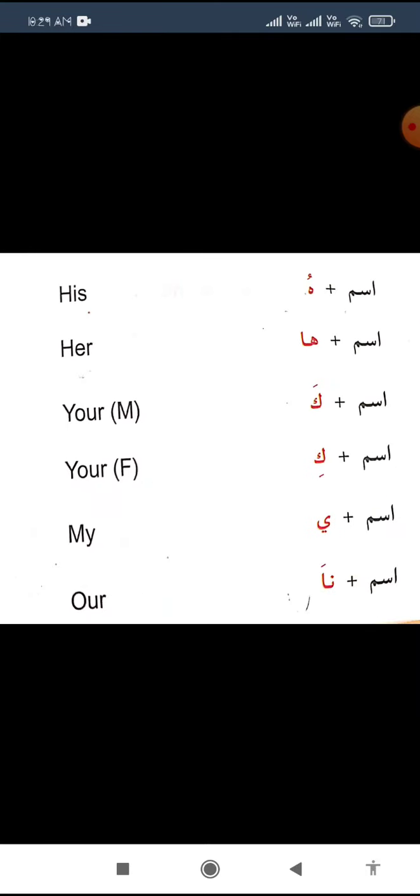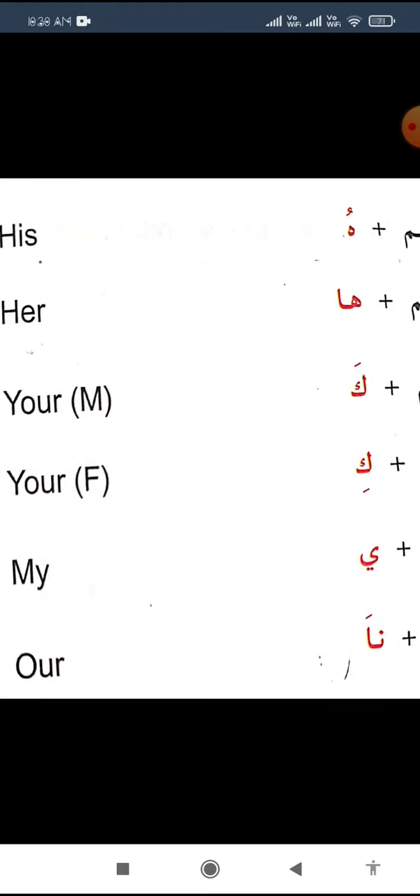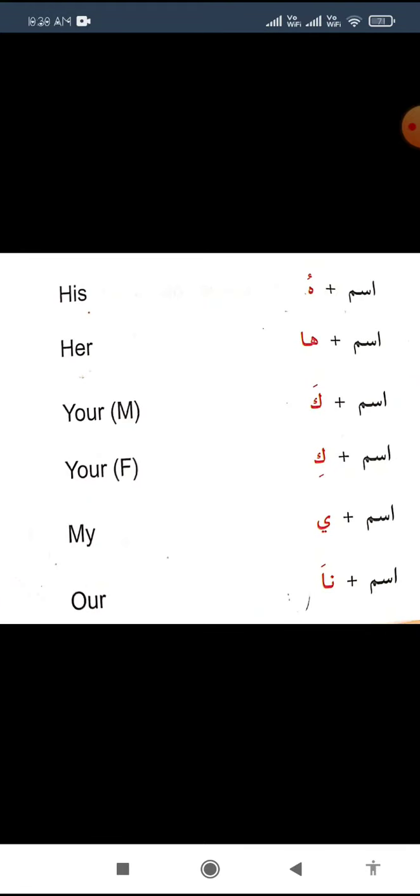And what is that? That is the zamair muttasila and zamair munfasila. So today we discuss this grammar point so you can understand properly and remind yourself where we attach pronouns and which one is muttasila and which one is munfasila, right?